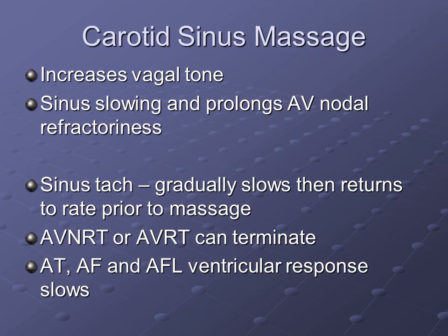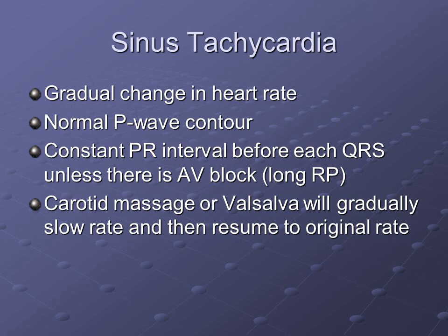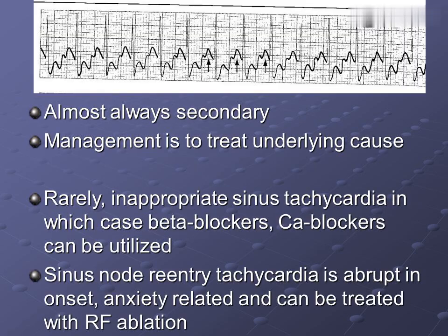Ventricular response slows. Sinus tachycardia: gradual change in heart rate, normal P wave contour, constant PR interval before each QRS unless there is AV block, long RP. Carotid massage or Valsalva will gradually slow the rate, which then resumes to the original rate. It is almost always secondary.